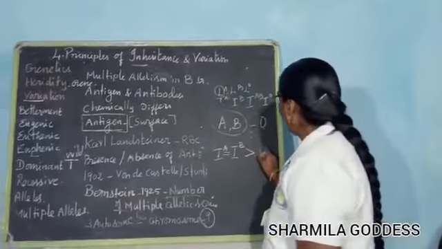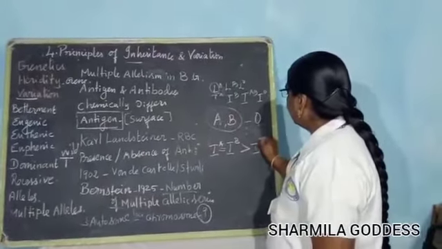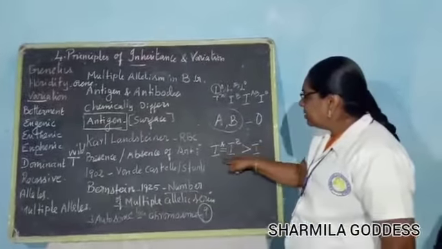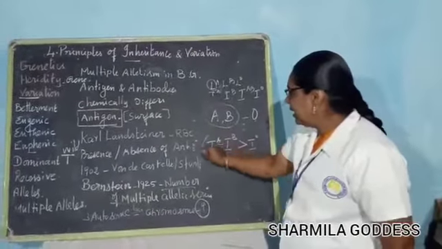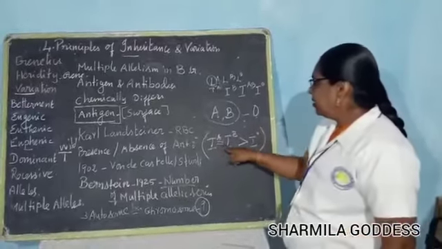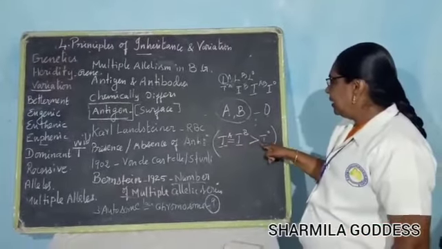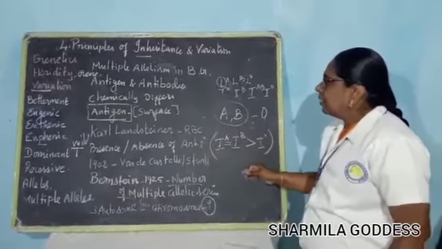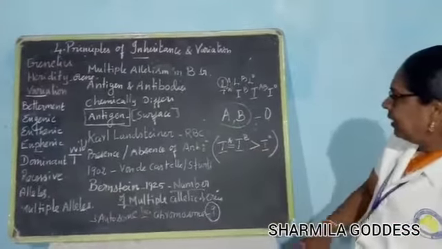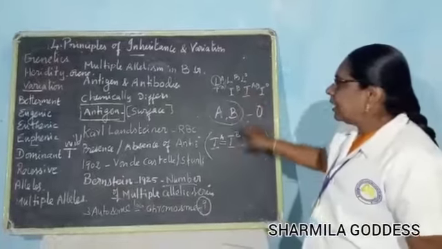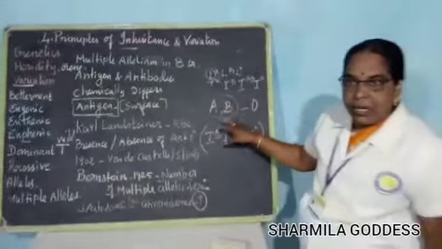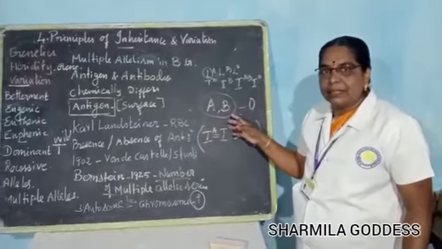So we can write it like this: IA is equal to IB, but IO is recessive to these. Then we will see the types of blood, what antigens and antibodies are present, and what enzymes are produced by these antigens,